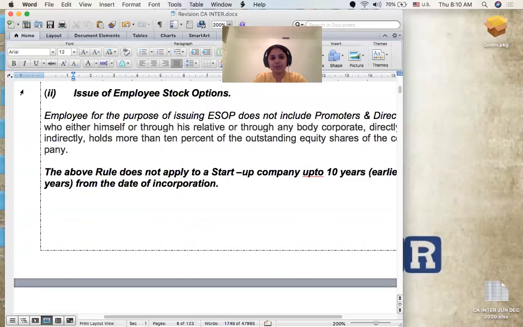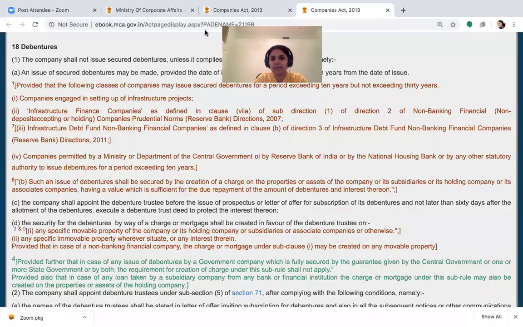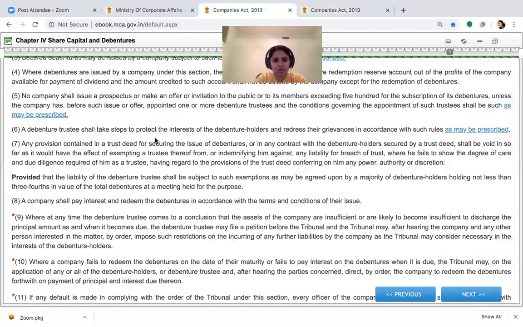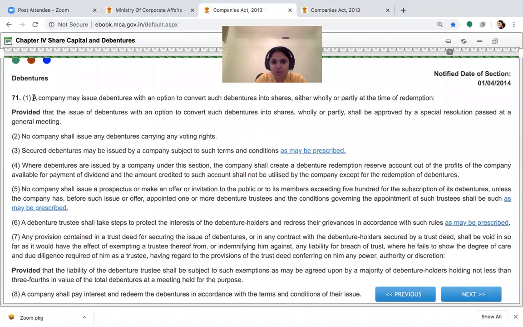I have briefed you on the provisions relating to the debenture section. Debenture subsection 1, I am just explaining this once again. This is about the fact that it can be convertible either wholly or partly. And if it is going to be wholly or partly convertible, you require a special resolution of members. They don't carry voting rights.